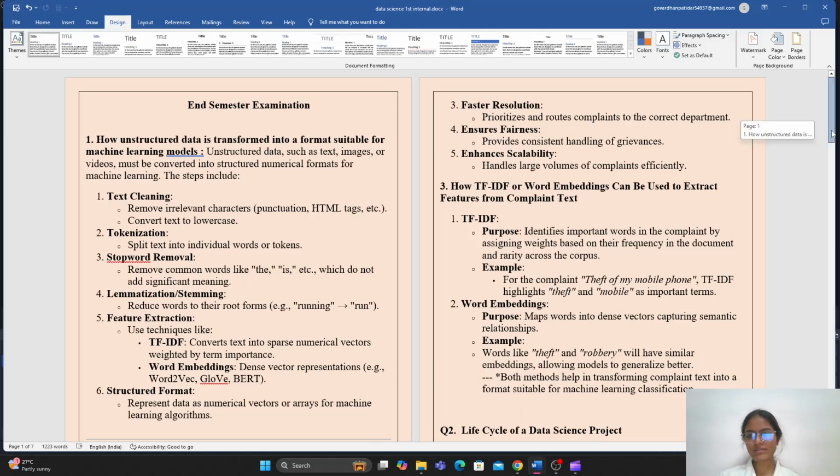Hello everyone, we are back with the series, and today we will discuss the end semester examination of data science paper solution.